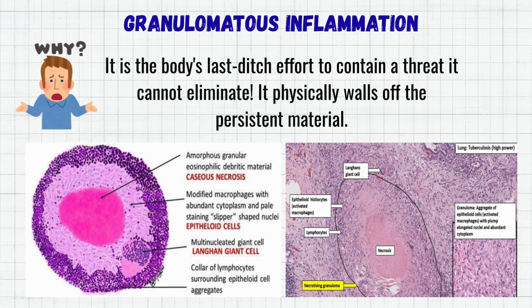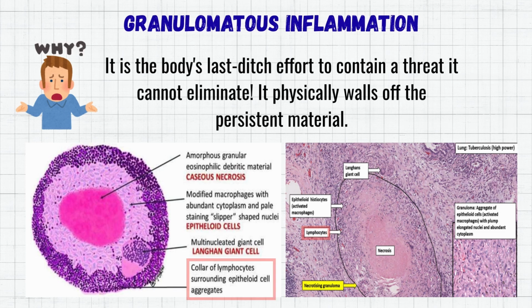There are basically three components of granuloma: the epithelioid cells, the giant cells, and the lymphocyte collar. The epithelioid cells are the macrophages that have become large and flat. They are the main structural component forming the tight barrier. The giant cells of Langerhans type are the fused epithelioid macrophages. The fusion allows them to attempt phagocytosis of very large particles. The lymphocyte collar, T cells surrounding the structure, happens to maintain macrophage activation by secreting interferon gamma.